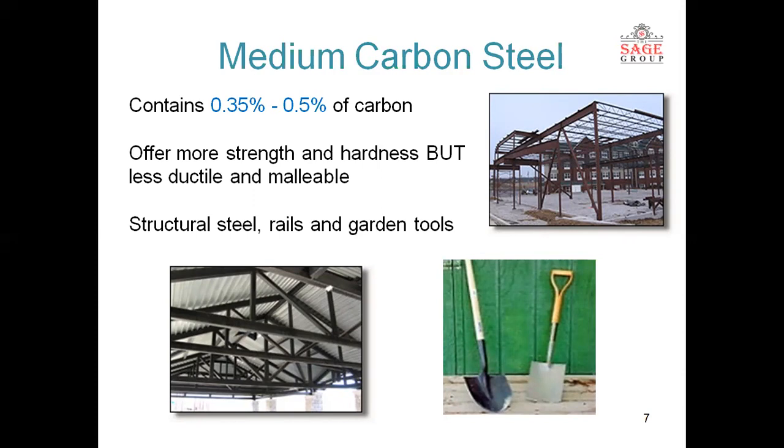It offers high strength and hardness, but it is less ductile and less malleable compared to low carbon steel. It is used for structural steels, and rails and garden tools are mostly made of medium carbon steel.